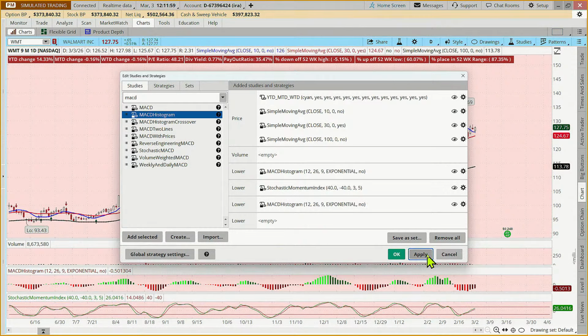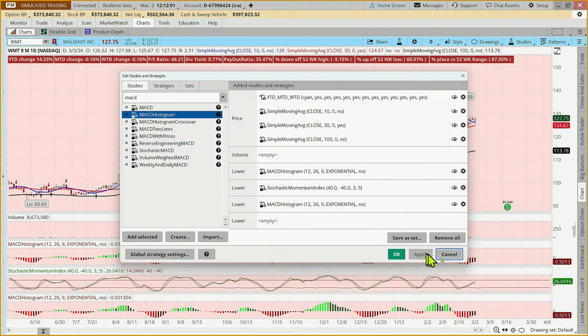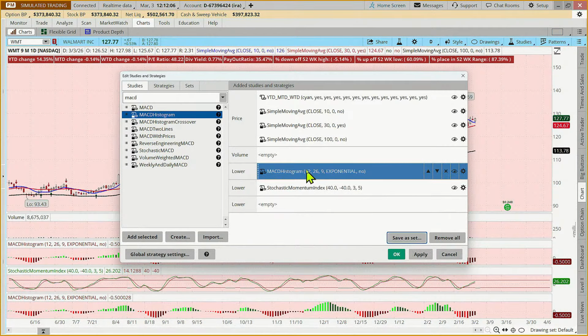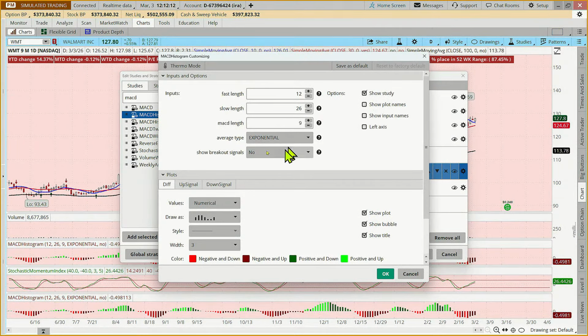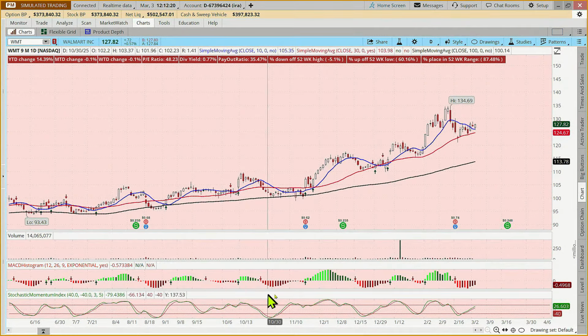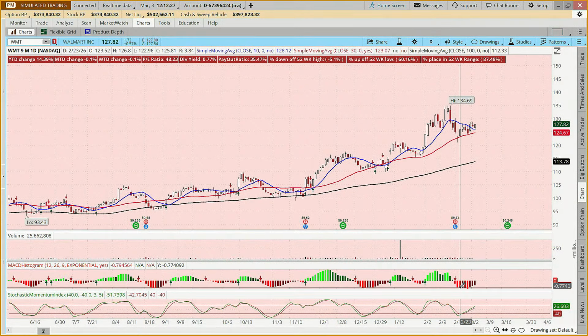And then when you hit apply, you'll see it appear. Now I already have that on my chart, but you can add an entry and exit signal on the MACD if you want as well. Say show a breakout signal. Now some people may just want to eyeball it, but you'll see that now when I've added that, it gives me a buy or sell signal when it's crossing the midline.